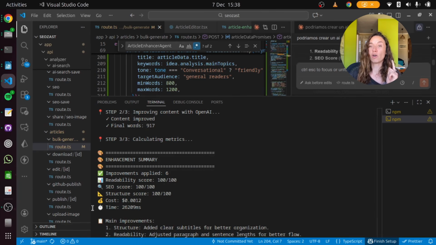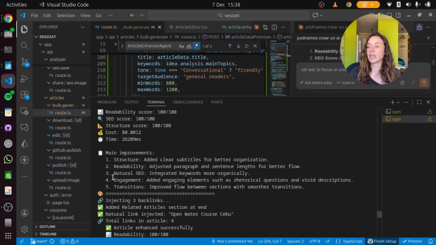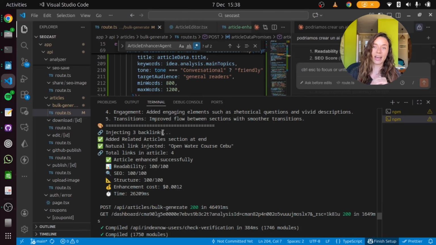So it's very nice. Also, what I realized is that it always takes less time with the AI agent, because some of the tasks are boom boom boom, instead of calling AI and having it do things. The time is nicer, and as you see here, all the scores are 100% after the AI agent works, which is nice. And here it's giving me all the main improvements, what is done with backlinks or other things. As I told you, logs everywhere, so I have full information about what is happening.